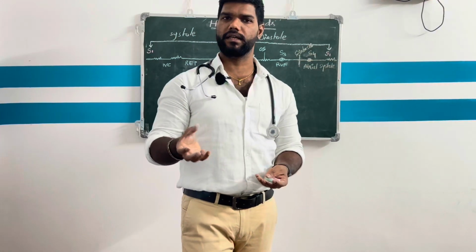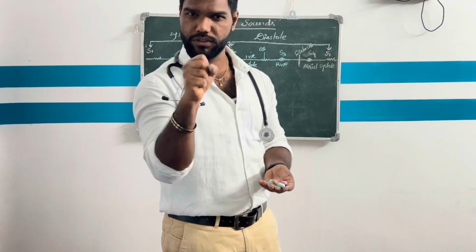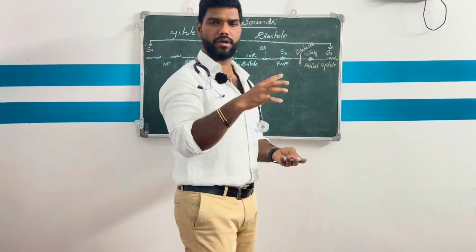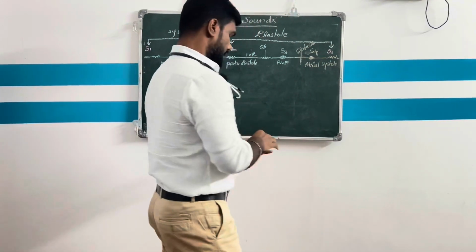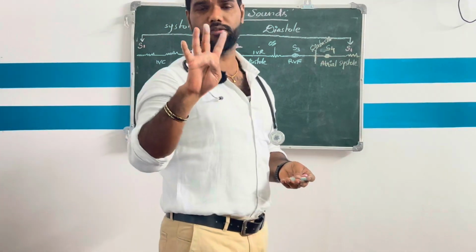The cardiac cycle generally has two types, systole and diastole. Systole means contraction, diastole means relaxation. Contraction and relaxation of the heart together is called the cardiac cycle. Let me explain: there are four heart sounds, right?